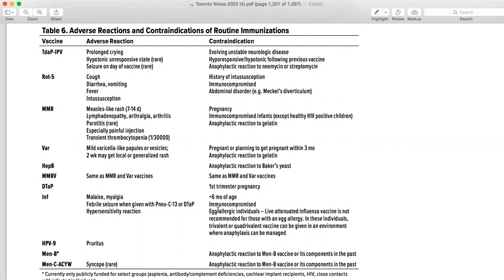Just like with egg allergy, what you are not going to give is influenza. In immunocompromise, all the live attenuated vaccines are not given. So you need to know which are live attenuated and which are not. On the basis of that, you can decide which one is given to the immunocompromised person and which is not. And other than these immunizations, what other immunizations do you need to remember?